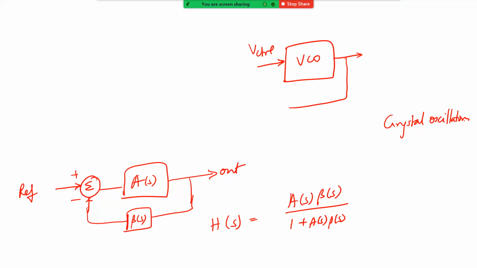Their temperature stability is good, and their phase noise is extremely good, and they're very, very stable across. I mean, if it's a 10.7 megahertz crystal, it will be at 10.7 megahertz very, very precisely, right? So which is why we are going to use that reference. So this reference, let's say in this case, for example, I'm going to take it as 10.7 megahertz.